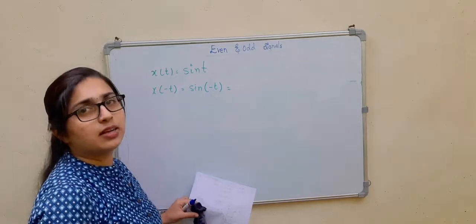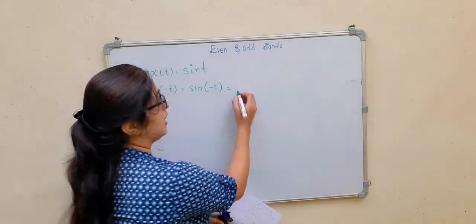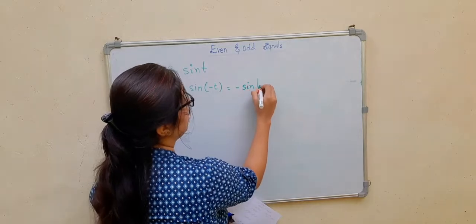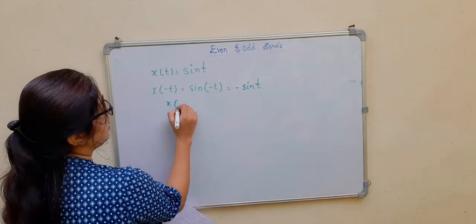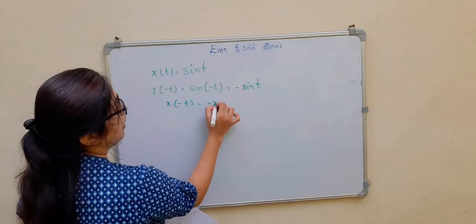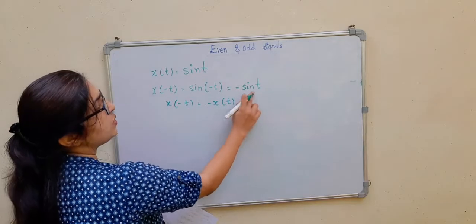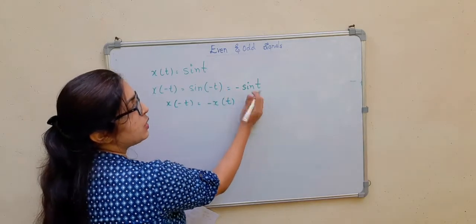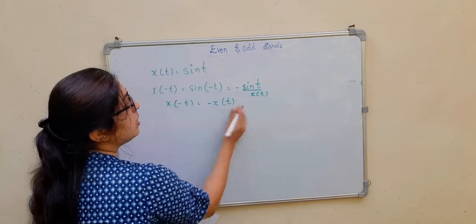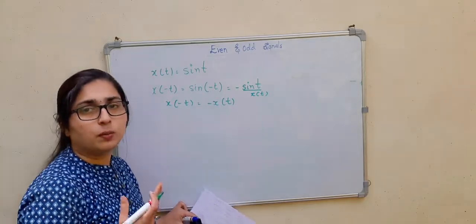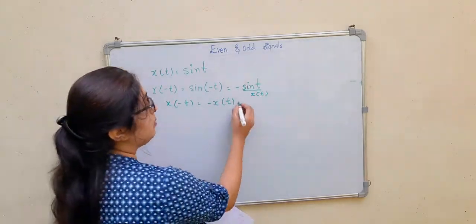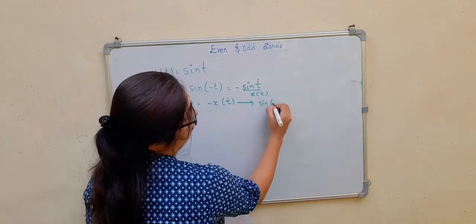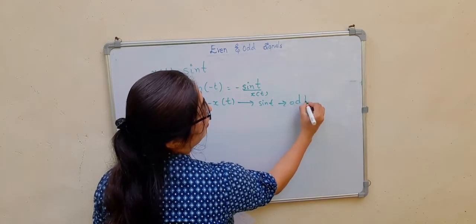So sin of minus theta will be equal to minus sin theta, so minus sin t. From this I can say x of minus t will be equal to minus x of t, right? x of t is nothing but sin t. So x of minus t is equal to minus of x of t. That means sin t is an odd signal.